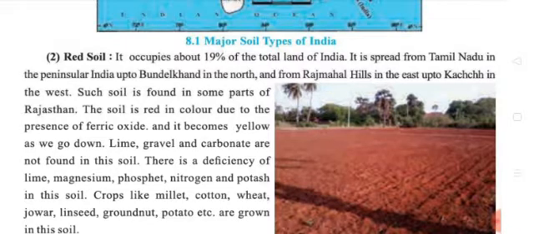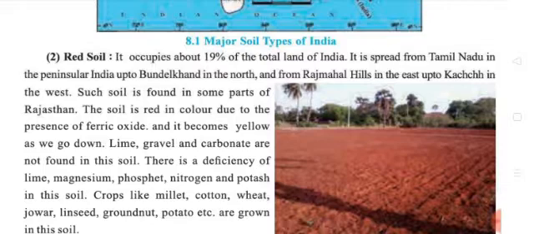Such soil is also found in some parts of Rajasthan. The soil is red in color due to the presence of ferric oxide. From the word itself we can understand the color is red. And it becomes yellow as we go down. Lime, gravel and carbonate are not found in this soil. There is a deficiency of lime, manganese, phosphates, nitrogen and potash in this soil.